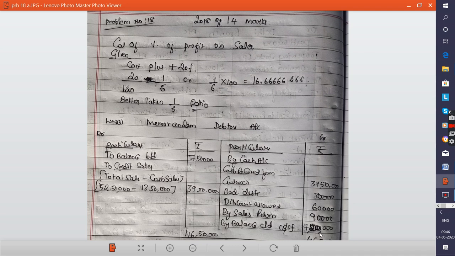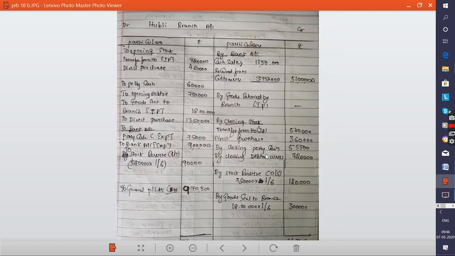This is how, with the memorandum debtors account, this 7 lakh 20,000 amount will be recorded under the credit side of the branch account as what? Closing debtors. Now prepare the branch account. Hubballi branch account, it's a nominal account. Profit or loss we have to find out, either profit or loss.